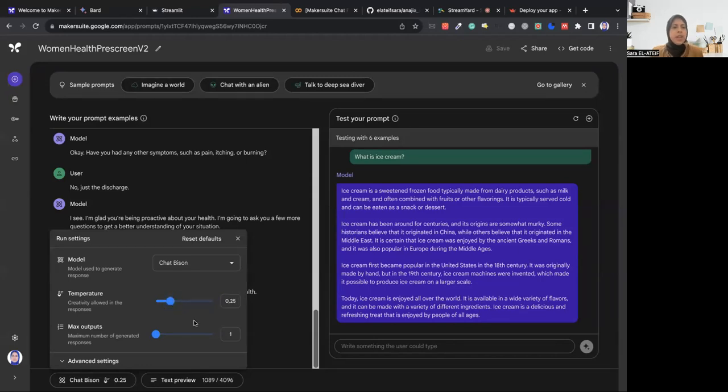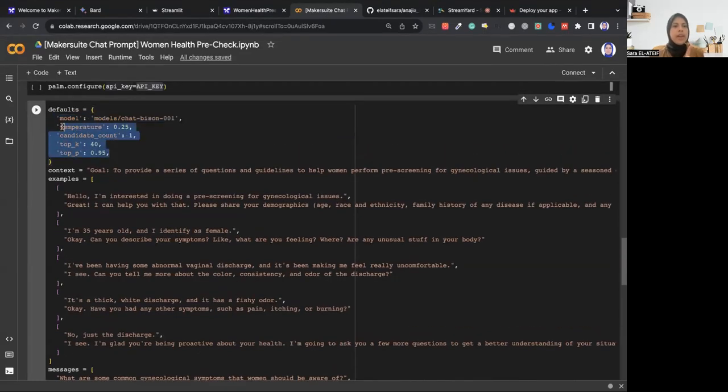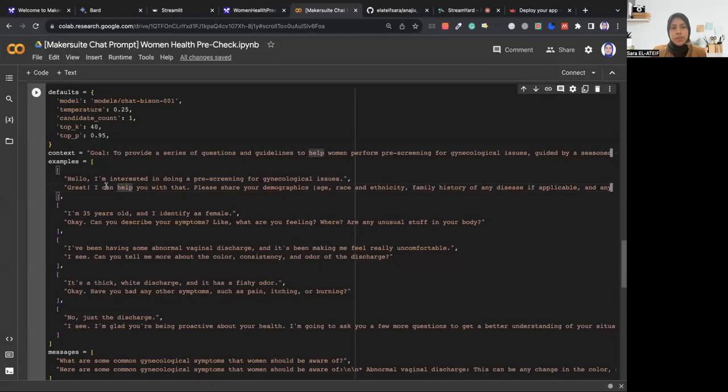Okay. And then obviously max output. Here I wanted only one response to be generated, but if you want more, you can obviously add more. And those you can see them here. Top K and top P are also related to how much you want the model to be creative around the answers. So feel free to increase them if you're building something in fiction or something out of the norm.